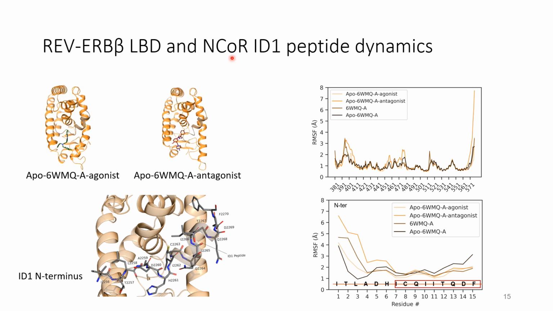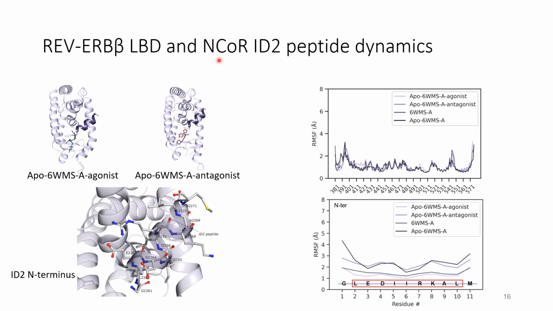In the ID1 peptide, we could see a higher fluctuation at the N terminal of the ID1 peptide in presence of an antagonist but not an agonist, and an overall higher RMSF for the protein in presence of an antagonist. For the NCOR ID2 peptide, we could see that the overall RMSF for the NCOR peptide in presence of an antagonist was higher as compared to the agonist.